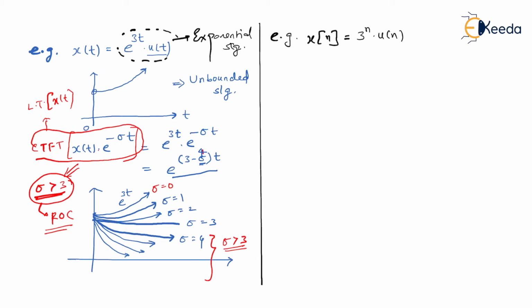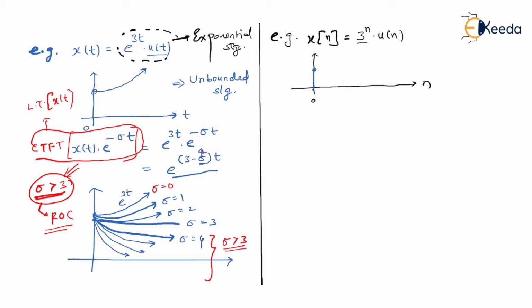So let me try to plot 3 to the power n u of n. Don't forget, this time it is a discrete signal, and we calculate the values of x of n only at n equal to integer, that is n equal to 0, n equal to 1, n equal to 2, and so on. So tell me, what if you substitute n equal to 0? It will become 3 to the power 0, and anything raised to 0 is 1.